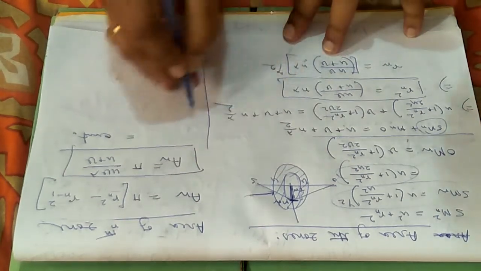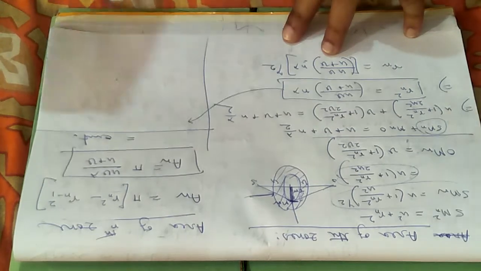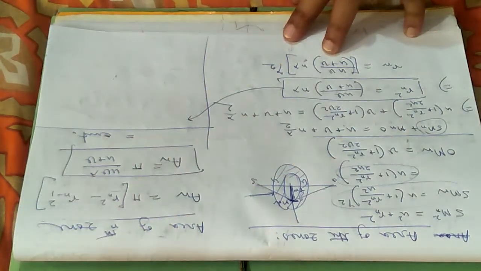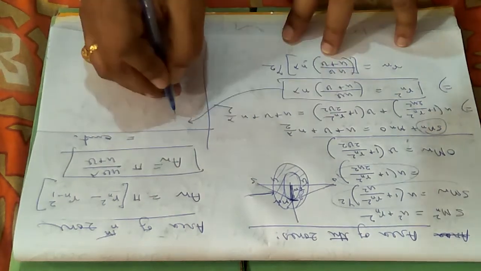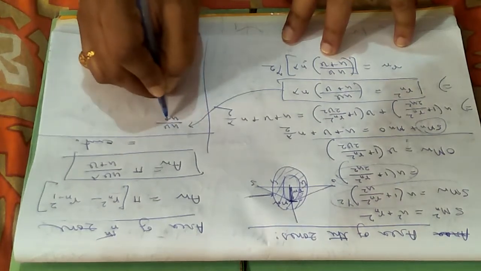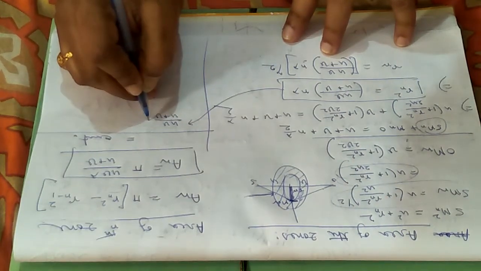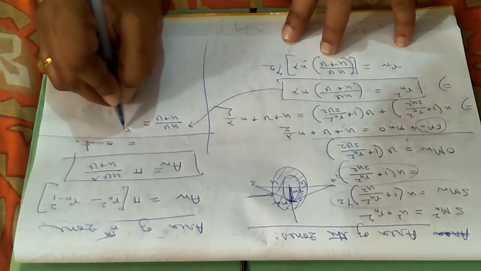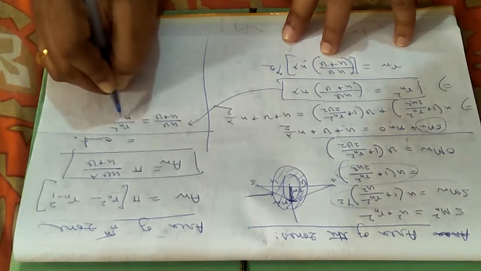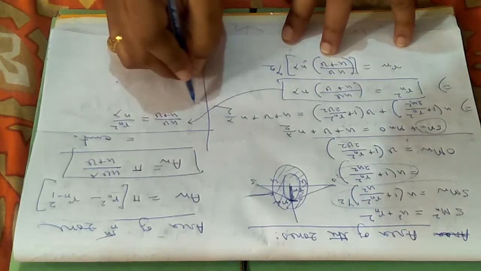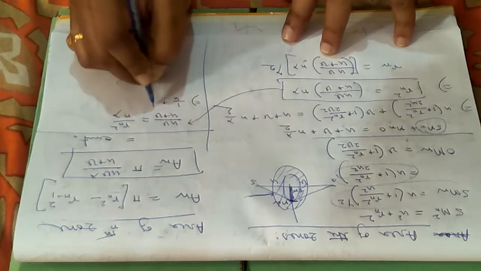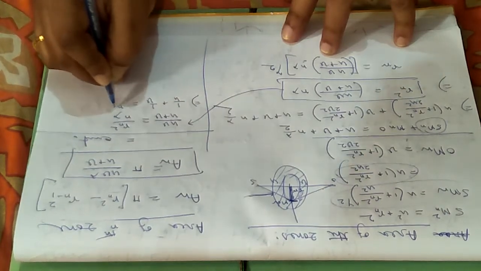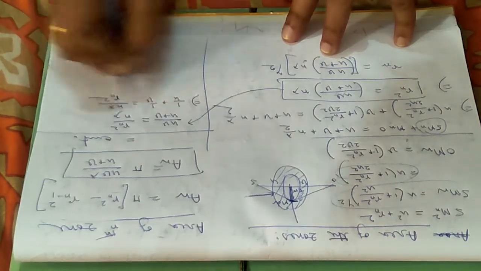Now from this equation, if I write this only, uv divided by u plus v will be equal to Rn square divided by n lambda. Taking reciprocal, I can write 1 by u plus 1 by v equals n lambda divided by Rn square.